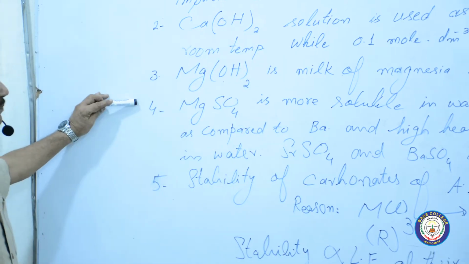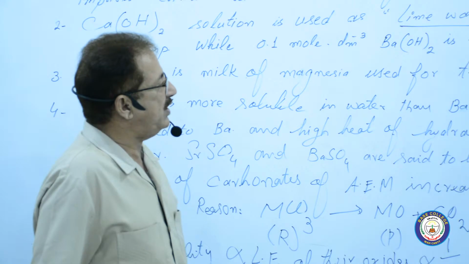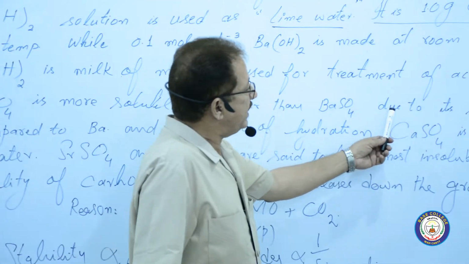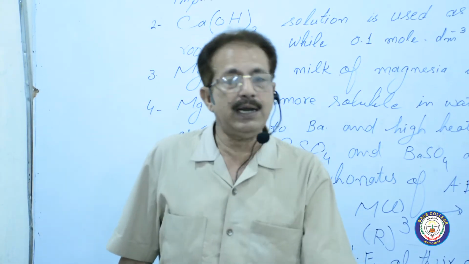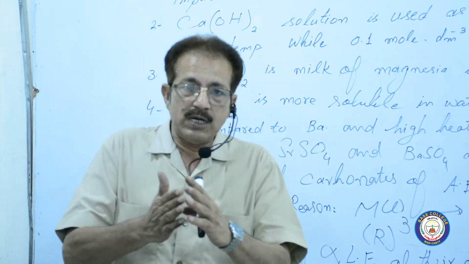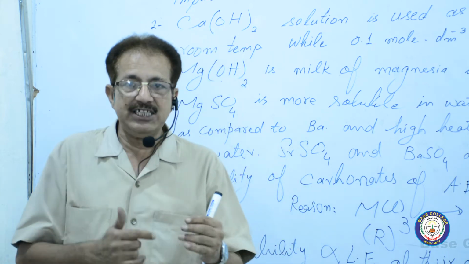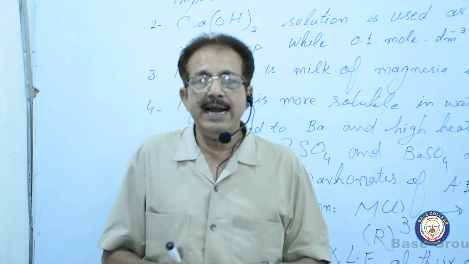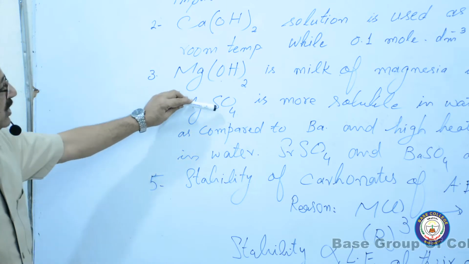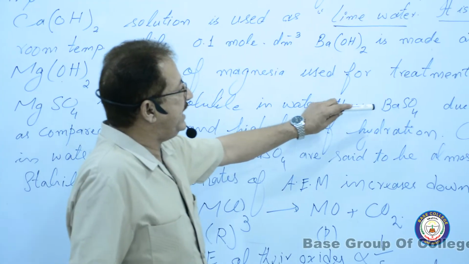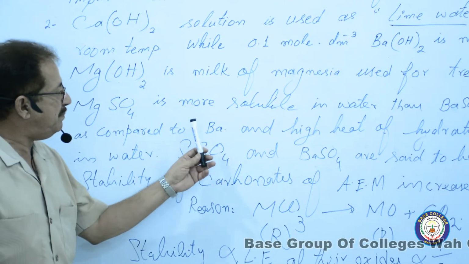Now next important point, magnesium sulfate is more soluble in water than the barium sulfate. Why? It is due to its smaller ionic size. And we know where there is the small ionic size, it gathers more number of the water molecules. When gathering molecules are more and more, the heat of hydration liberated is again more and more. And that heat is sufficient for their solubility. That's why I wrote here magnesium sulfate is more soluble in water than barium sulfate due to its smaller ionic size as compared to the barium.